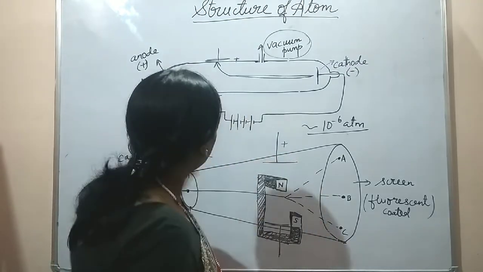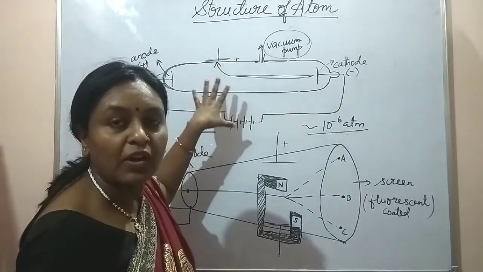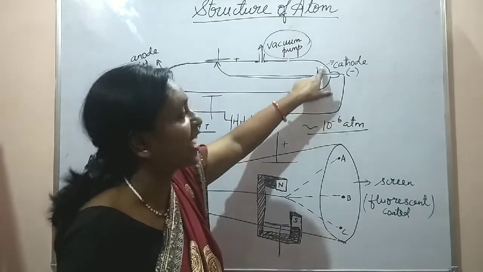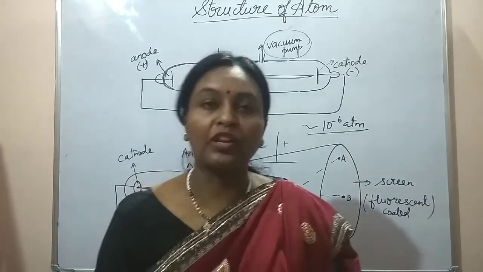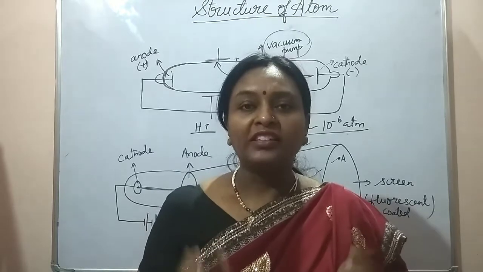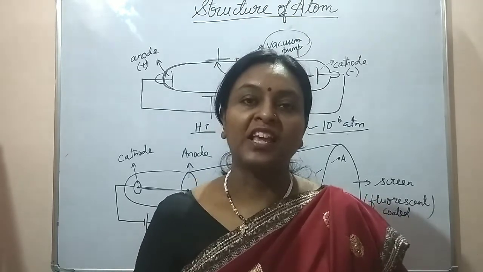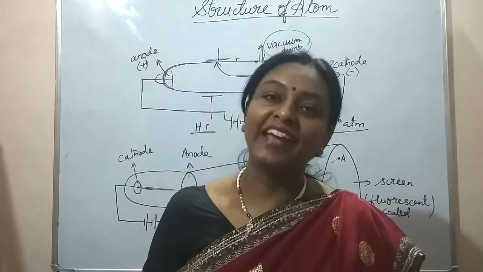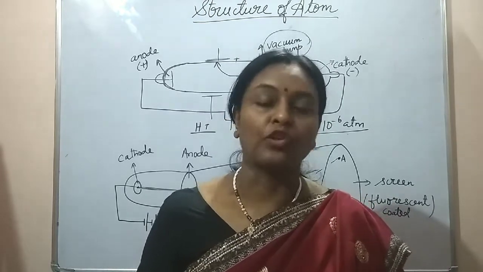And upon passing the electric discharge through the gases, the gases were getting ionized, and when these ionized gases strike against the cathode, they were able to scrape the electron from the material of the cathode. It was like taking away electron from the material of the cathode. So these observations showed that every substance is made up of these tiny particles which were negatively charged, and J.J. Thomson called this particle electron.